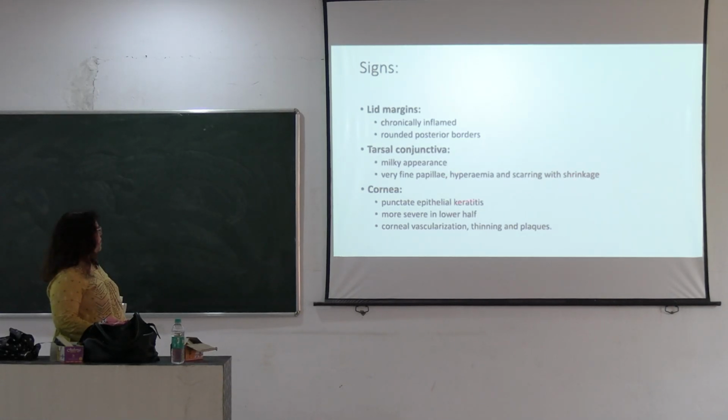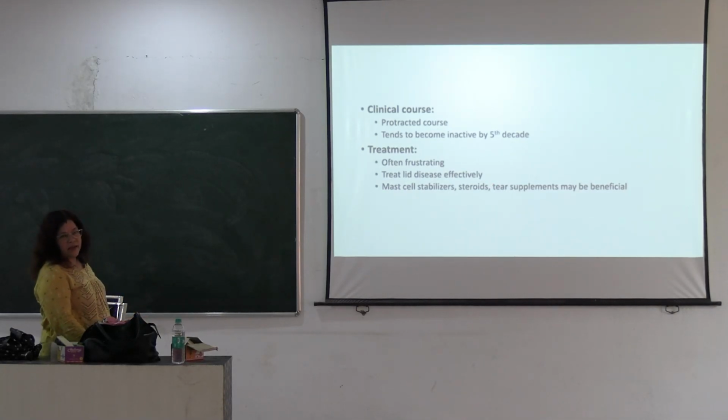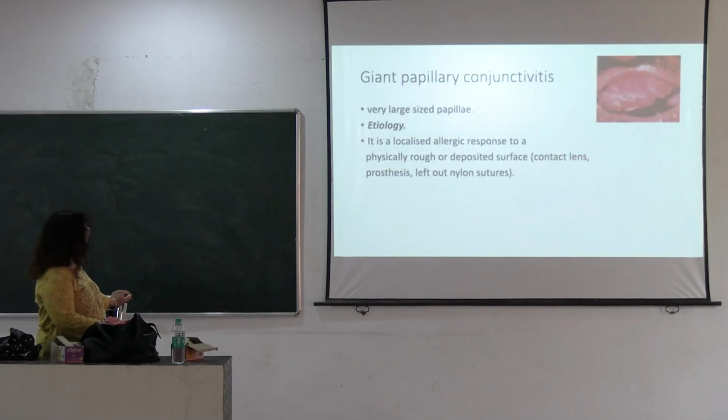scarring, and shrinkage are present. Then the cornea is involved: punctate epithelial keratitis, and it mostly affects the lower half, not the upper part, and corneal vascularization. The plaque is thinner as compared to spring catarrh due to intense itching. So treat the lid pathology if it is present, and mast cell stabilizers, steroids and tear supplements are given to avoid the foreign body sensation.